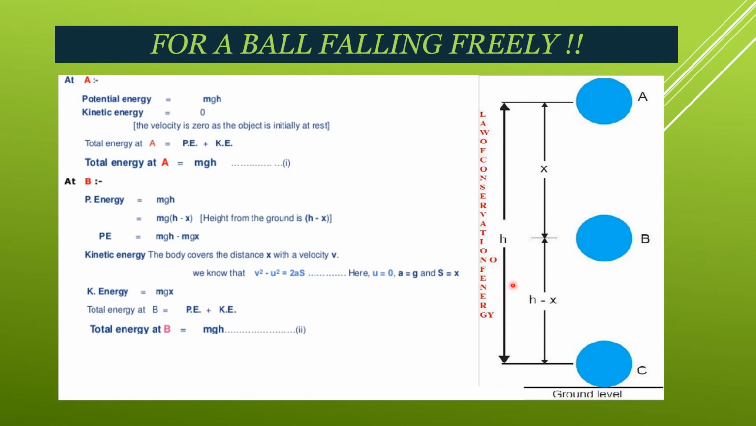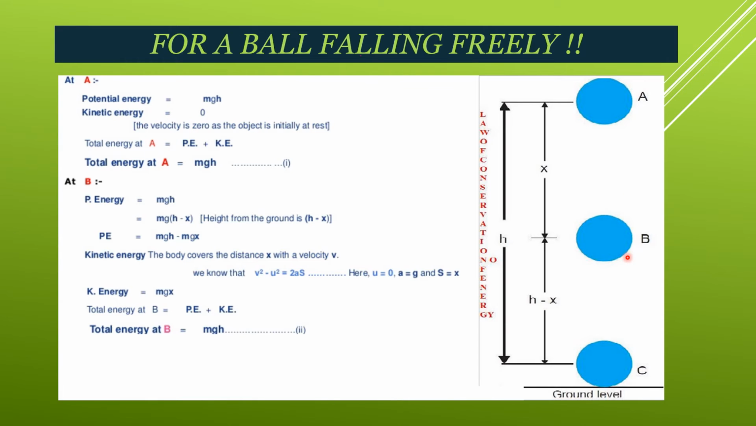The total distance from ground floor to top floor is h, and when it is falling towards B, it covers a distance x. So when the ball reaches point B, its potential energy becomes equal to mgh, because it starts with potential energy. Now here the distance is not h, here the distance is x. Why? Because it covers a distance x from here to there, meaning it is falling from A to B.